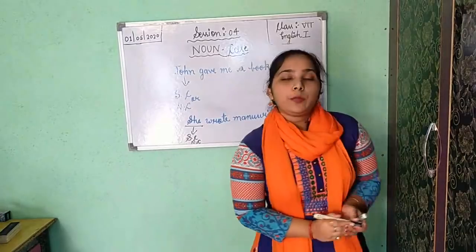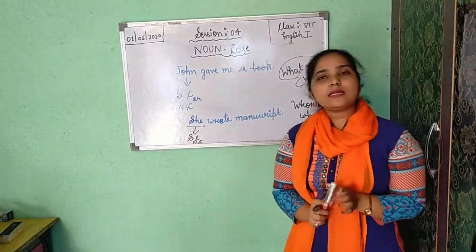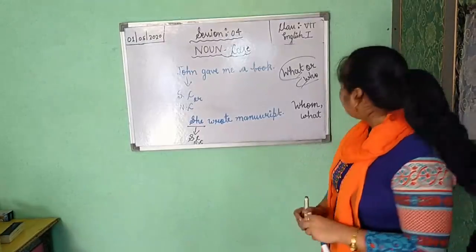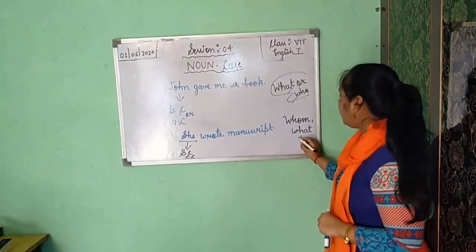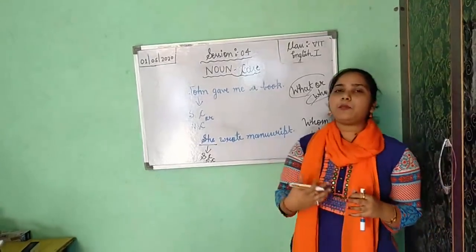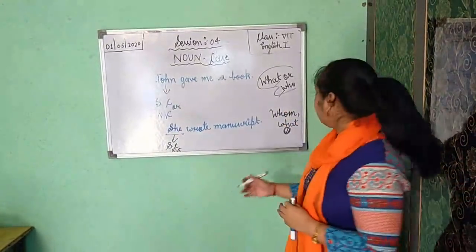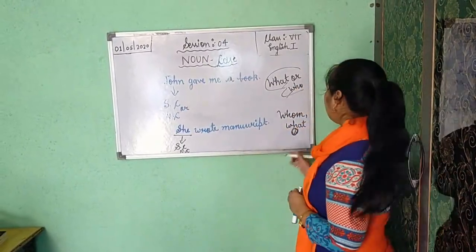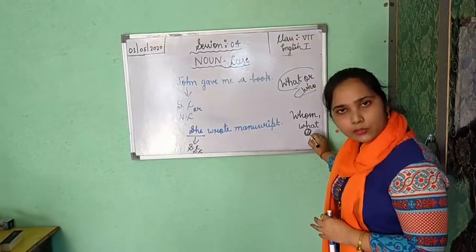Now, object has two types. First one is direct and the second one is indirect. So, direct is giving reply of what. If in a sentence we are getting the reply of what, it means the object, that is the receiver of the action, is your direct object.